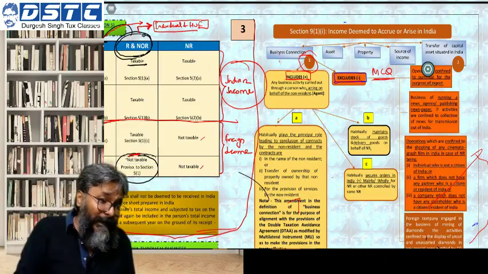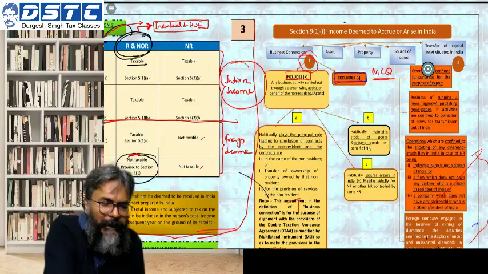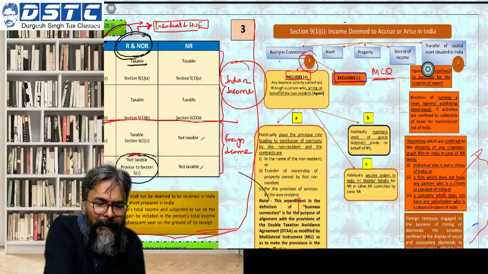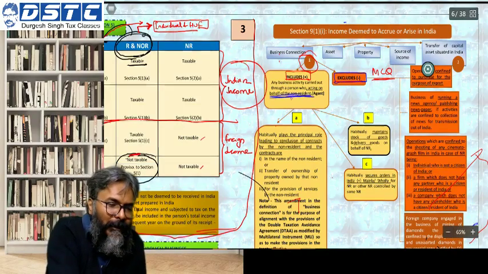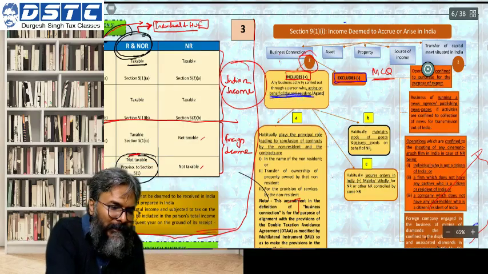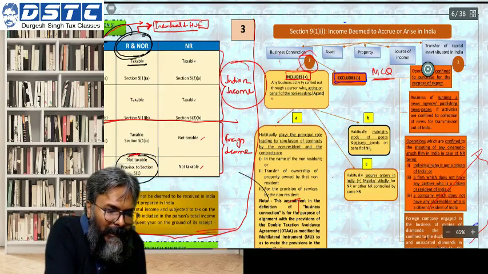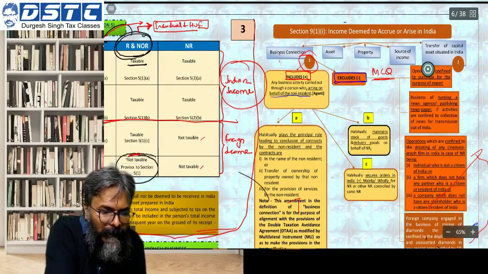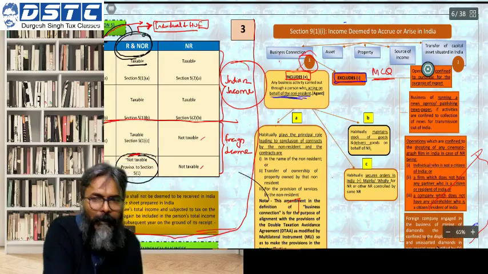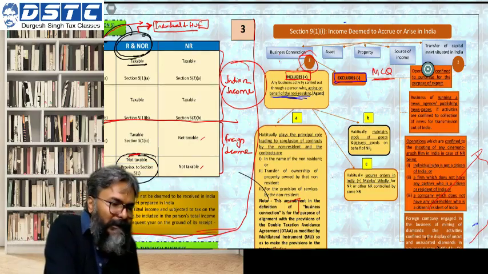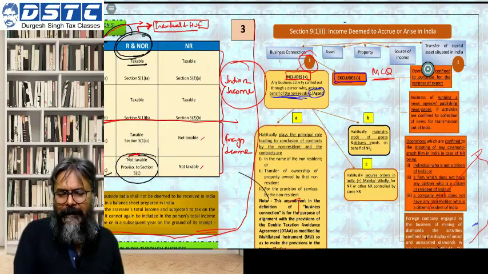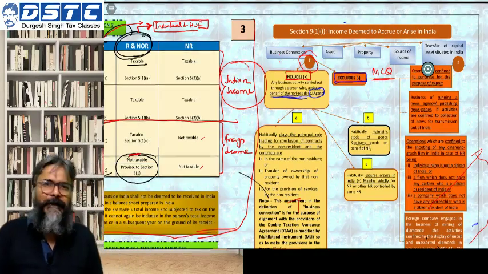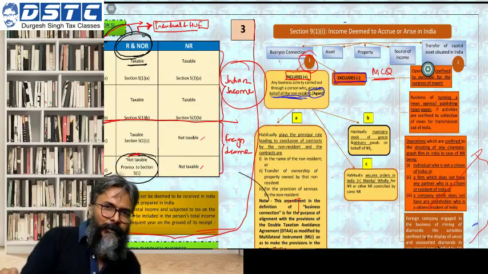So the inclusive definition, students, if we can read it together: any business activity carried out through a person who is acting on behalf of the non-resident. Who is acting on behalf of whom? On behalf of the non-resident. So any business activity carried out through a person who is acting on behalf of the non-resident, and that person is the agent. Who is that person through whom you are acting primarily? The person is an agent.